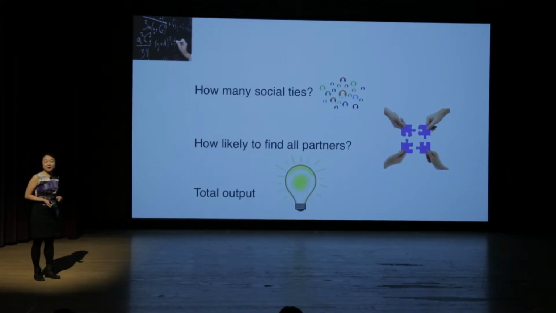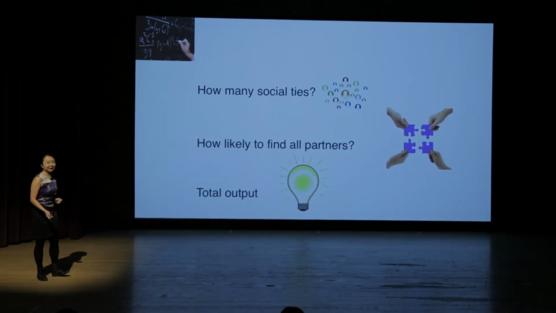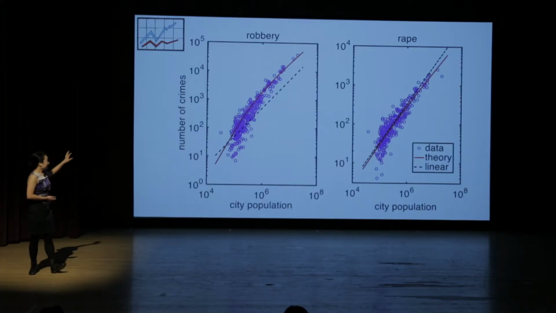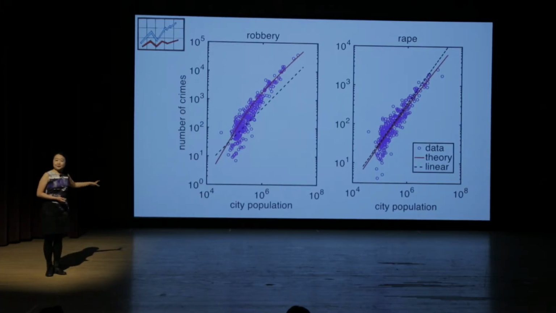After I generate my prediction, I now look into data and see if they agree. Here, I'm showing the robbery and rape cases data as we showed on the first slide. Robbery is the one that shows city size has an effect on its rate, while the number of rape cases doesn't. The red lines are what the theory predicts.